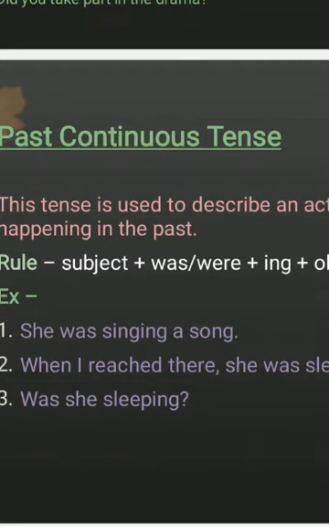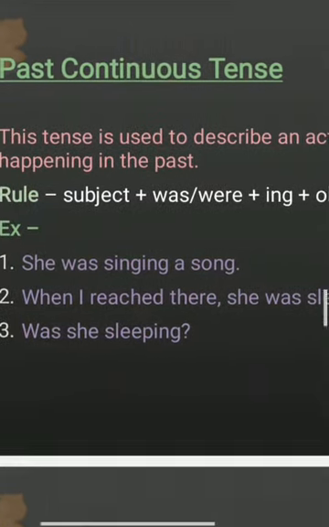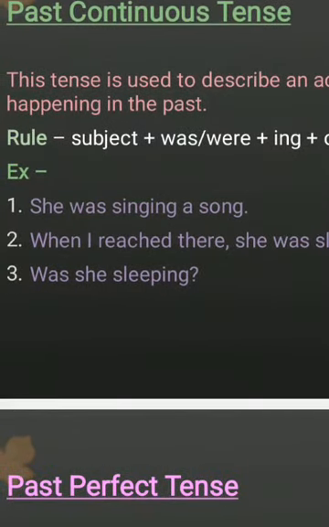So in this sentence, in the first part, I have written I reached there. This is simple past tense. And in the second part, I have written she was sleeping. Was plus verb plus ing form, past continuous. Next example is: was she sleeping?